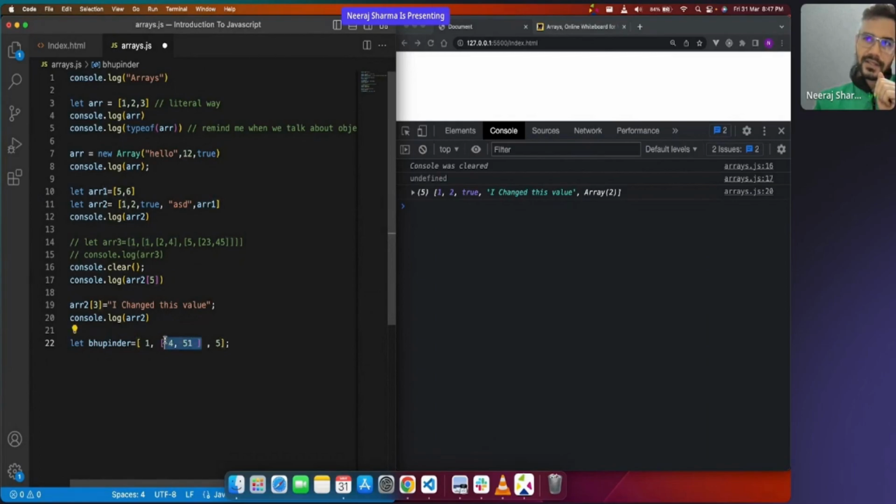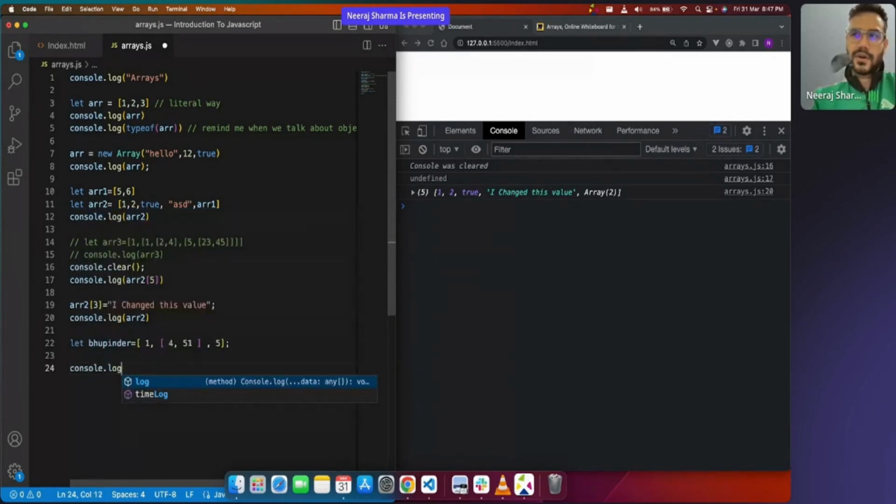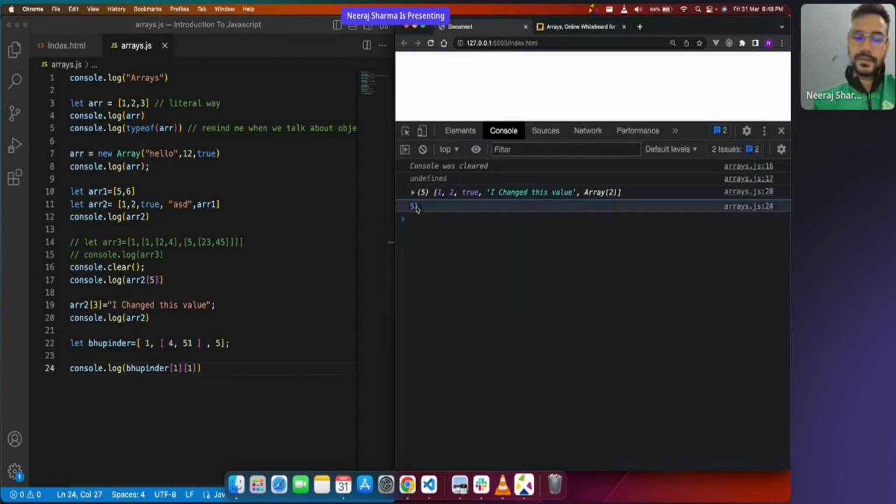0th index, first index. That means 51 is coming in the first index. So I'll say console.log Bhupinder, first index. When I said first index, I was able to access this guy. Now this guy is an array, and in that array, what do I want to access? 51. 51 has the index 0, 1. So I'll use another bracket and say 1 again. If I do that, I get 51. Clear?